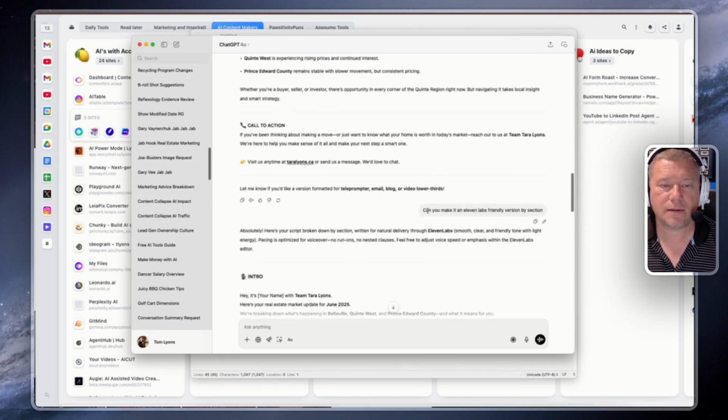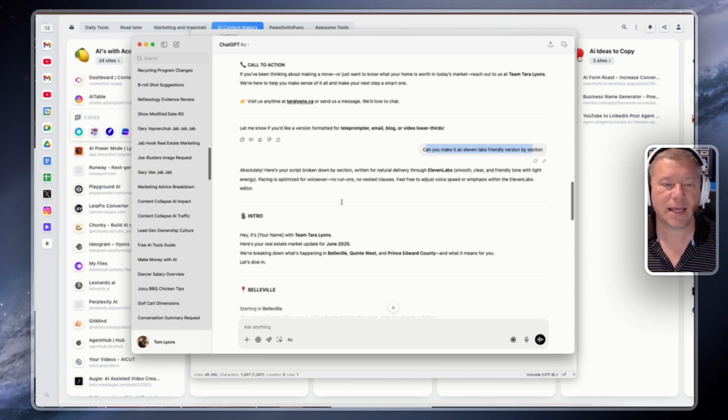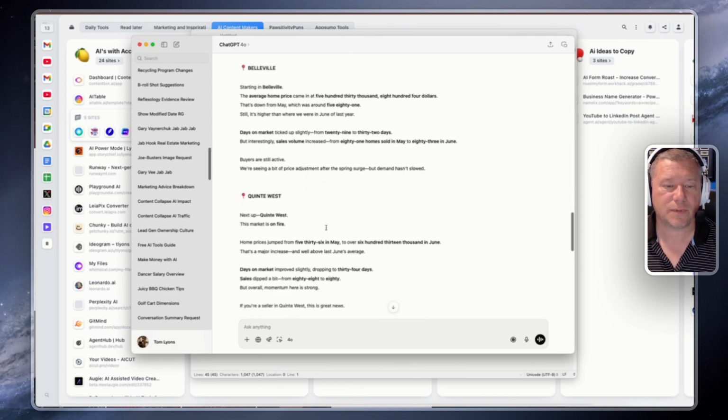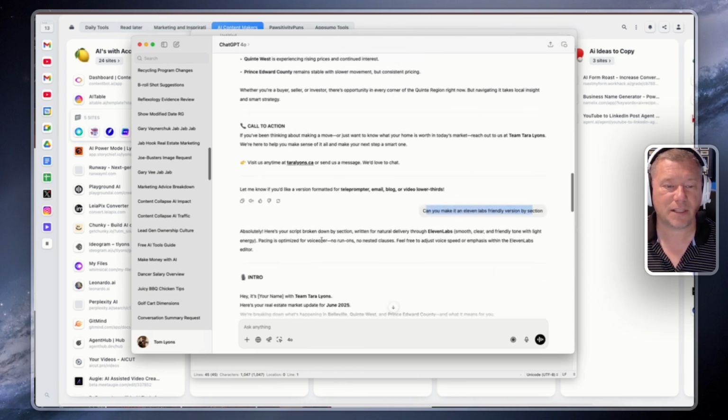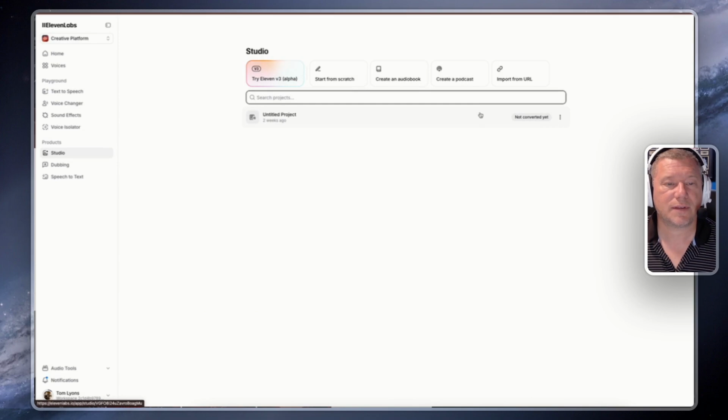You can have it change. You can see here, after I get a little farther in, I don't need all of this. So I go, can you make it 11 Labs friendly version by section? So now it's giving me each section that I can easily cut and paste. And so that's what we're going to do. We've got an intro here, copy, and we're going to go to 11 Labs.